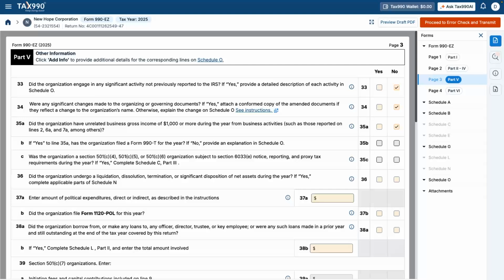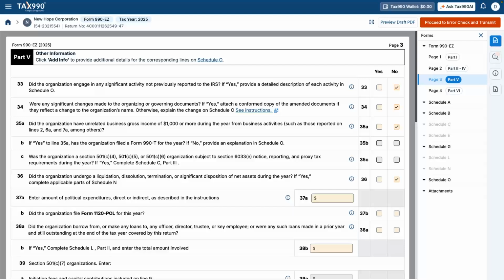Line 35C, Section 6033E Requirements. This applies to certain organizations, such as 501c4, 5, or 6, and it relates to lobbying and political expenditure disclosures. Most 501c3 organizations will not be subject to this requirement, but it is important to confirm your classification before answering. Line 36, Liquidation, Dissolution, and Significant Disposition of Assets. This asks whether the organization ceased operations, transferred significant assets, or underwent major structural changes. If any of these occurred, additional details must be disclosed.